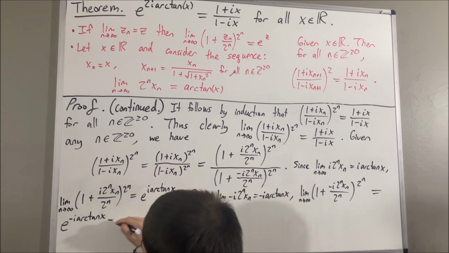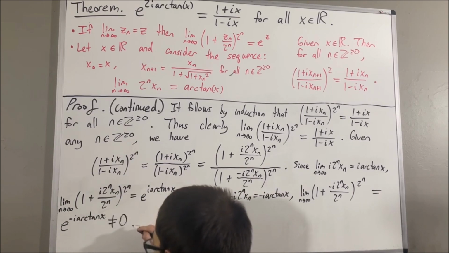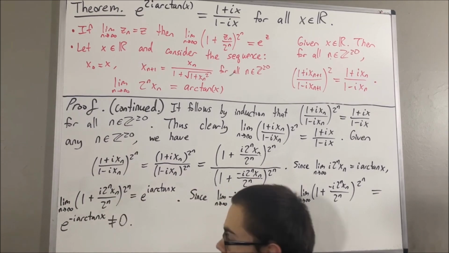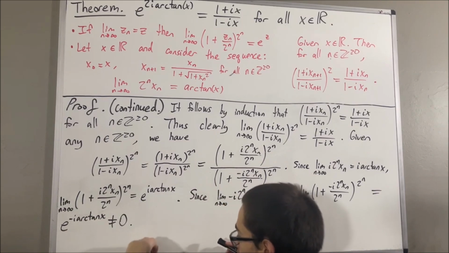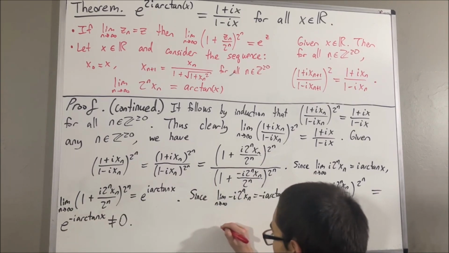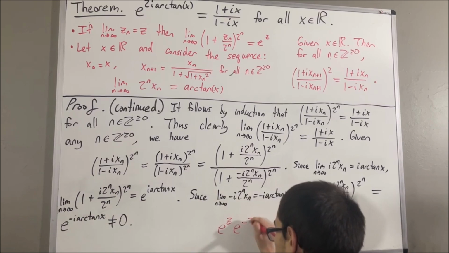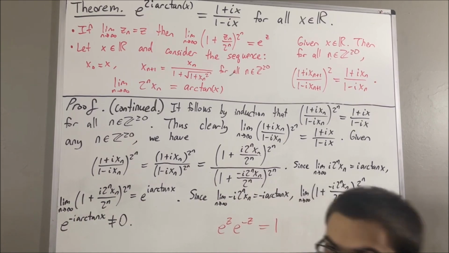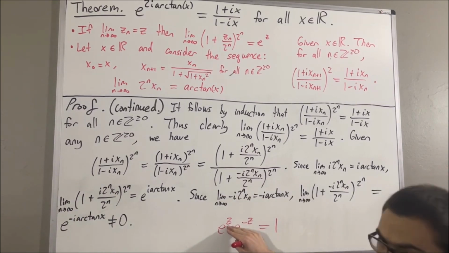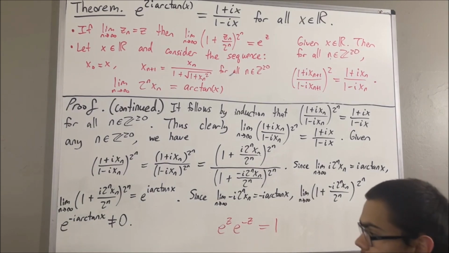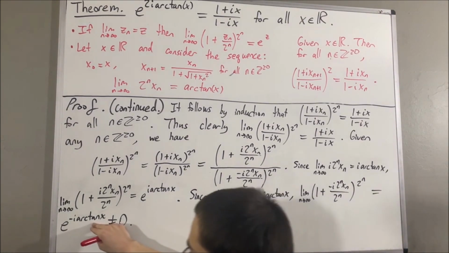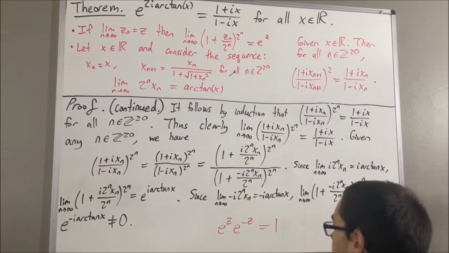And certainly, e to the negative i arctangent x is not equal to 0. E to the power of any complex number is not equal to 0, because e to the z times e to the negative z has to be equal to 1. So there's no way that e to the z could be equal to 0. That's the reason why e to the negative i arctangent x is non-zero.